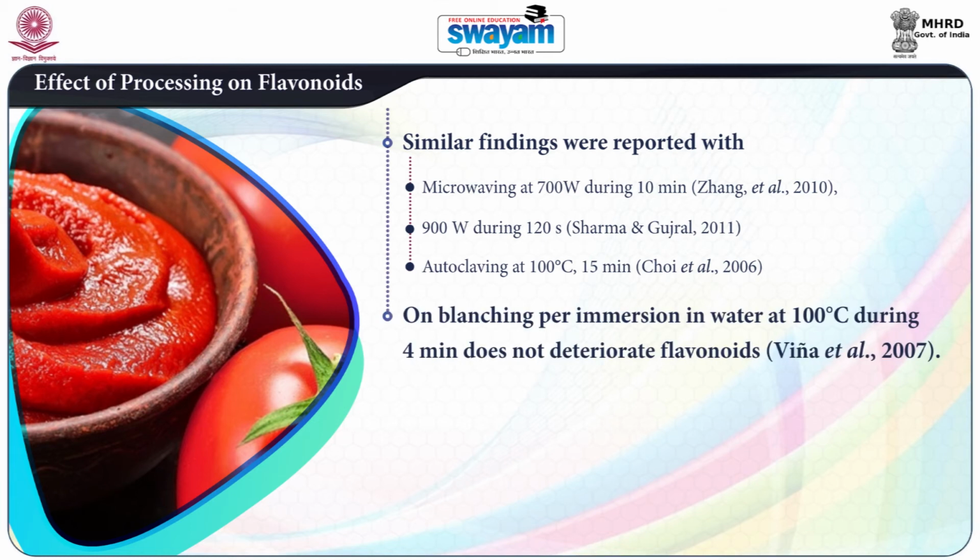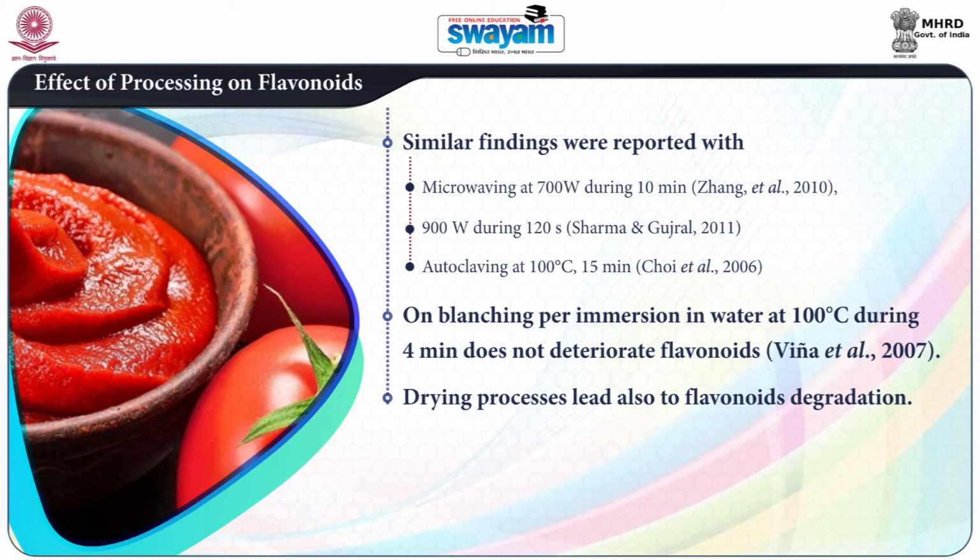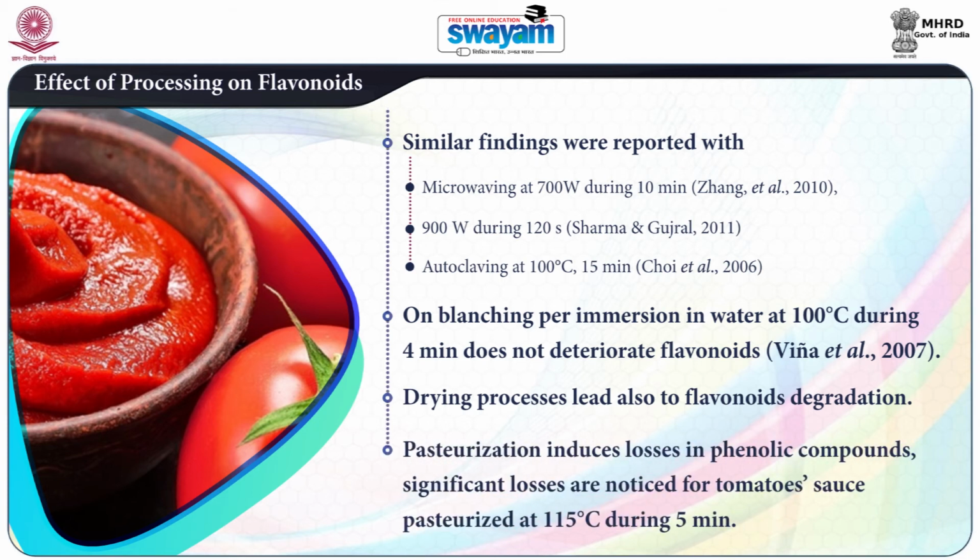However, blanching by immersion in water at 100 degrees centigrade during 4 minutes does not deteriorate flavonoids, as reported by Vina et al. in 2007. Drying processes lead also to flavonoid degradation. Pasteurization induces losses in phenolic compounds. Significant losses are noticed for tomato sauce pasteurized at 115 degrees during 5 minutes.